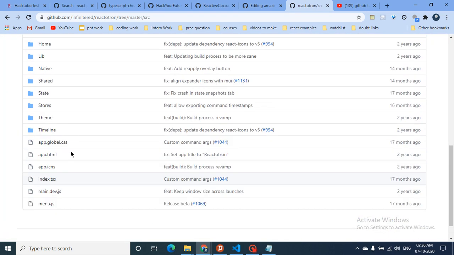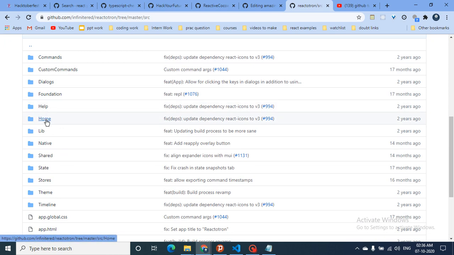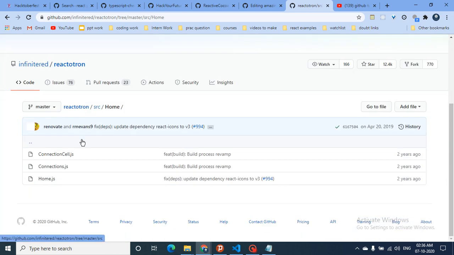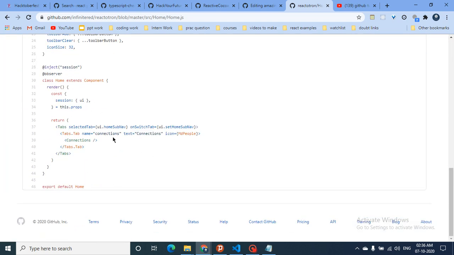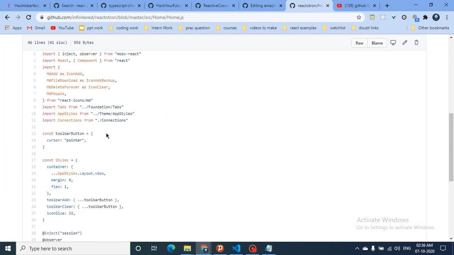So this is the index file, dialog, commands, home. Let's go to this home, and there is home.js, connections. So this is home.js. This is his home file, as you can see. Okay, so you can understand how this code is working.